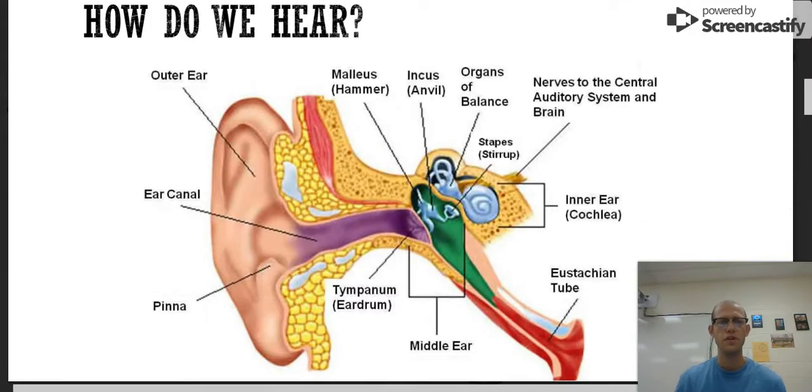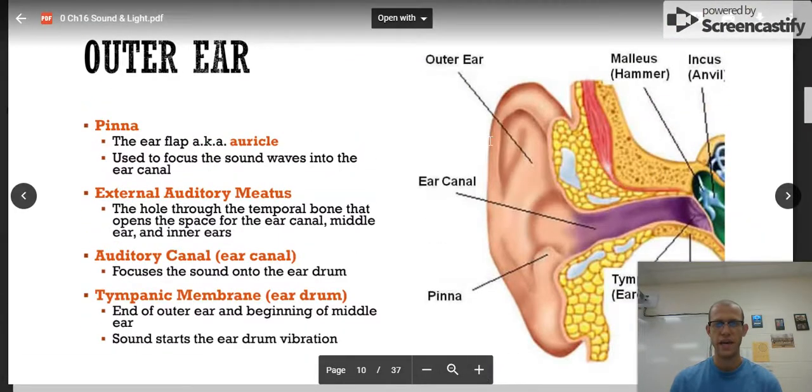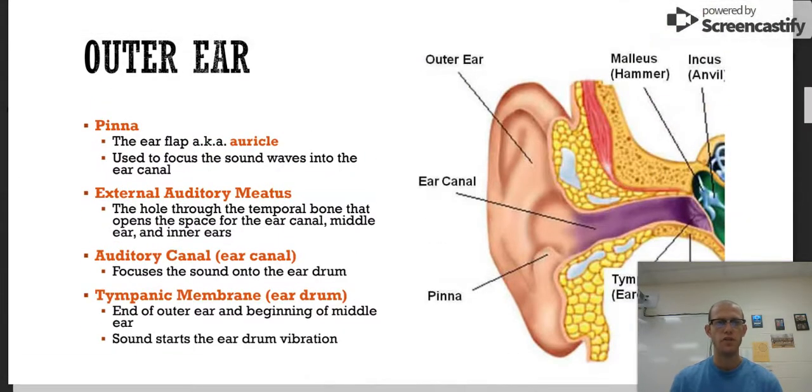We're going to finish up this video with how do you hear the parts of the ear. So this is a general diagram, and we're going to go into the specific parts and their purposes next. So first we have the outer ear. The outer ear consists of the pinna. That's the ear flap, also known as the auricle. Auricle is how you pronounce that. That is used to focus the sound waves into the ear canal.